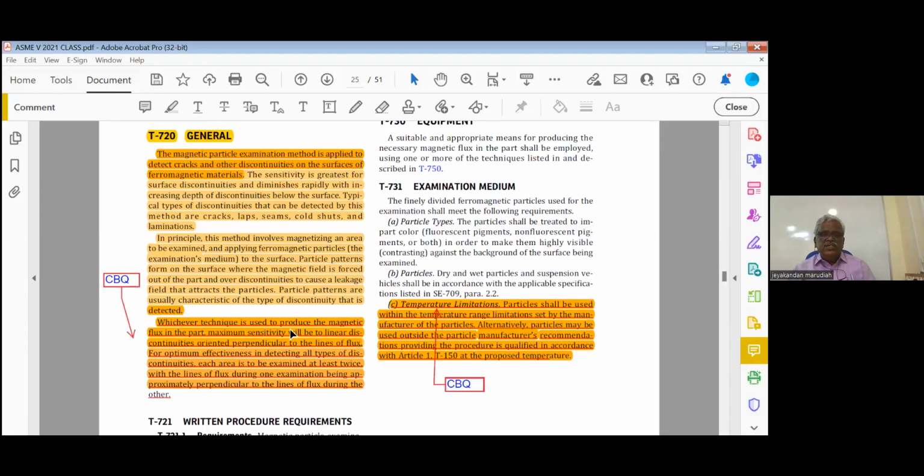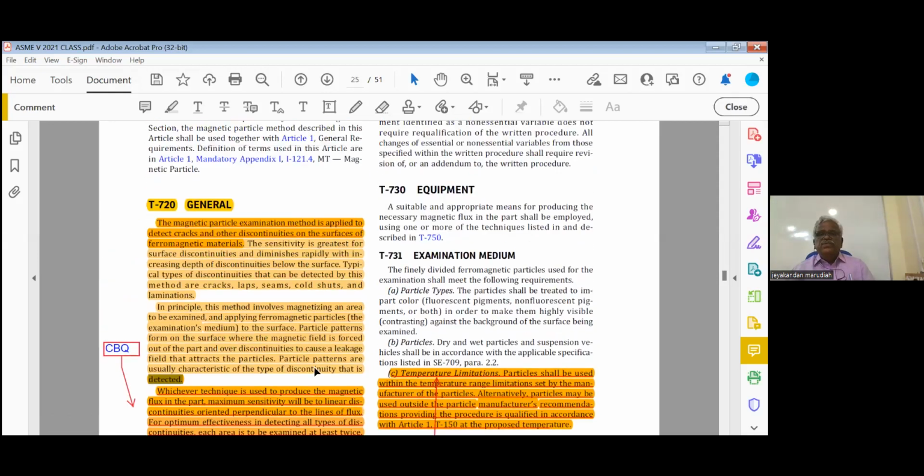Highlight this one. Whichever technique is used, the magnetic particle has maximum sensitivity to linear discontinuity oriented perpendicular to the line of flux. That's why for optimum effectiveness, each area to be examined at least twice, with the lines of flux during one examination being perpendicular to the other. So that's why we are doing this twice.